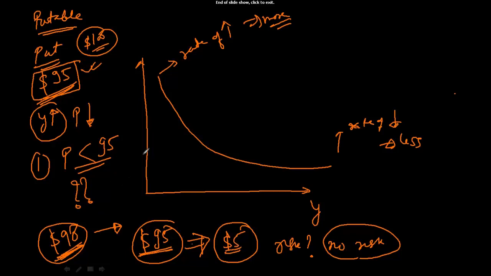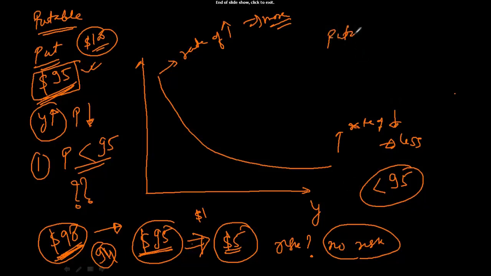Since you are able to make a profit of $5, if the bond price is trading at 94, then also you will be able to make a profit of $1. So if the bond is trading at any price below 95, the person will take advantage of that and generate arbitrage profit. But in reality, that should not be possible, right? So what we say is the puttable bond price will always be greater than or equal to the current put price. So it will always be greater than the current put price.